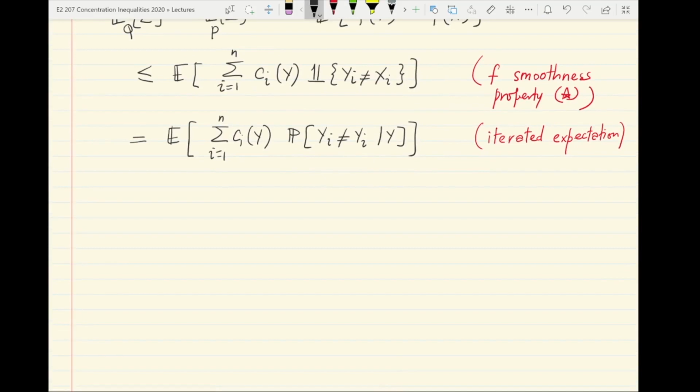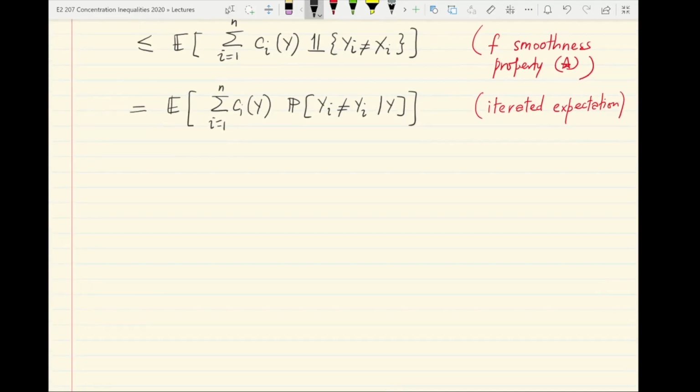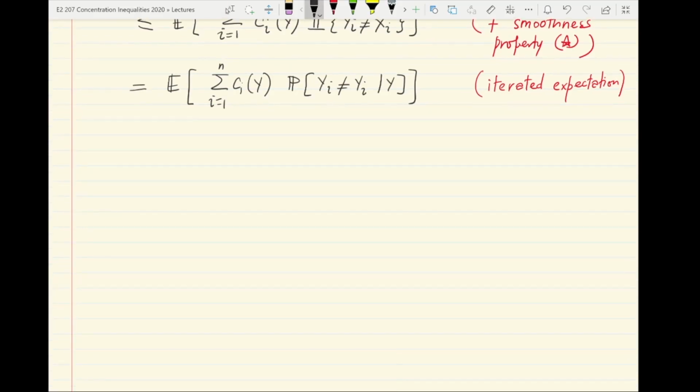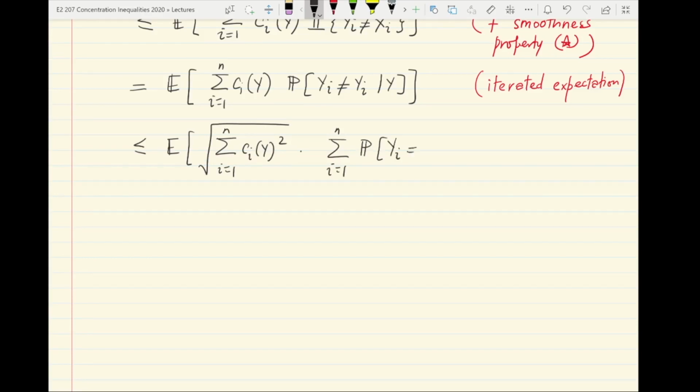Okay. And now the thing inside the expectation looks like an inner product. It's the summation of i equal to 1 to n of some ai into some bi. So to upper bound it, we can use something like Cauchy-Schwarz, whereby we get the square root of summation i equal to 1 to n Ci y square, into another square root of the summation of all these probabilities yi not equal to xi given y, the whole square. So this is basically by Cauchy-Schwarz.